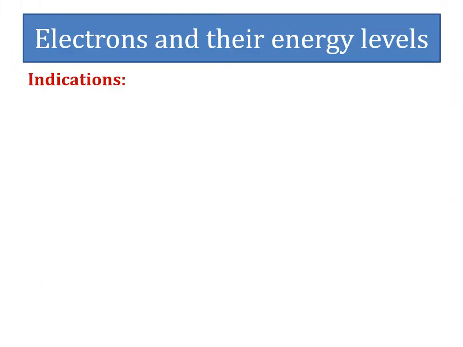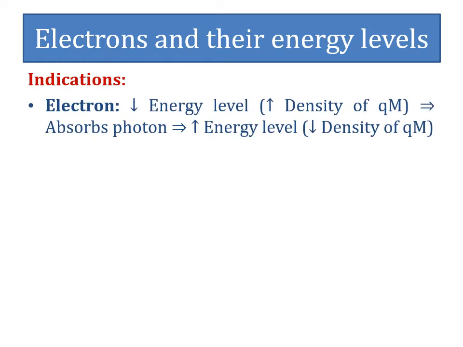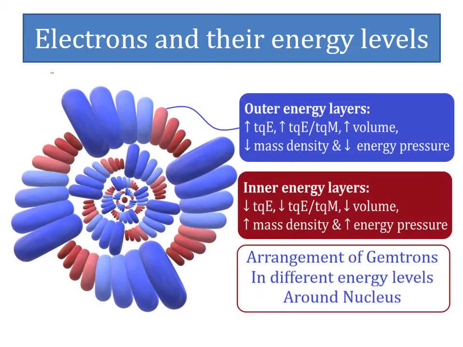Therefore, by considering the above interpretation, when an electron absorbs a photon of definite quanta of energy, it moves from the lower energy level having the higher mass density of dark matter to the higher energy level having the lower mass density of dark matter. By the further simplification of this hypothesis, it can be derived that within any atom, the inner energy layer possesses the lesser total quanta of energy to total quanta of mass ratio, the lesser volume, the higher mass density and the higher energy pressure as compared to the outer energy layers.